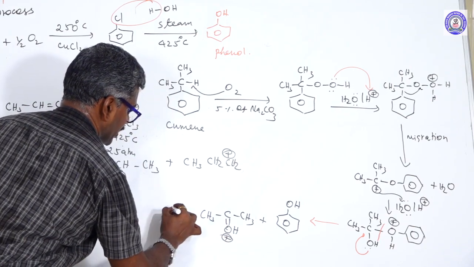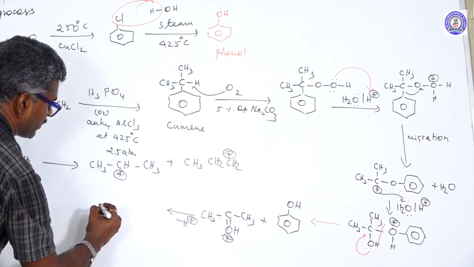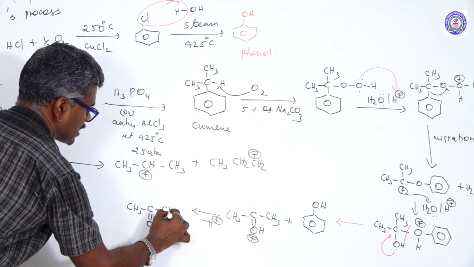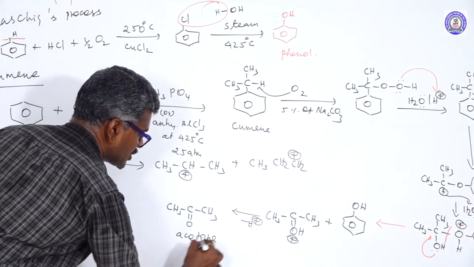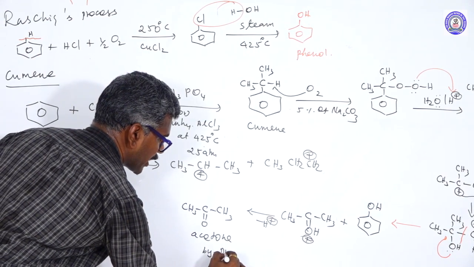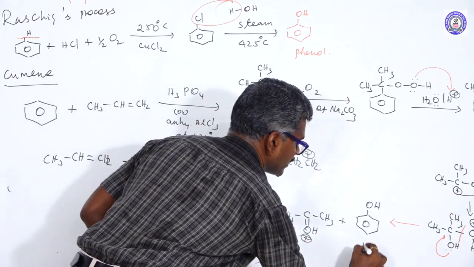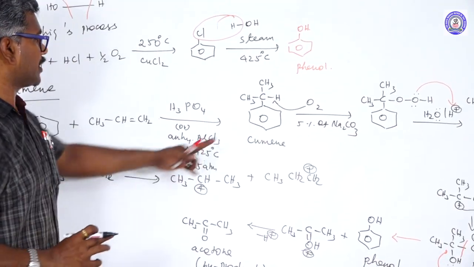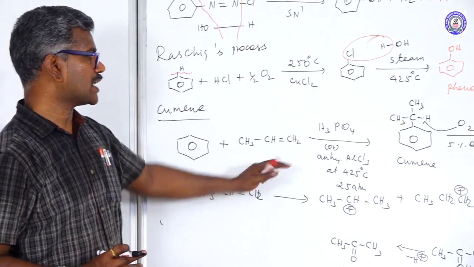Next, deprotonation, removal of hydrogen to form CH3 C double bond O CH3. This is acetone, obtained as a byproduct. Phenol is the major product. Preparation of phenol from cumene is very important. This method is used industrially.